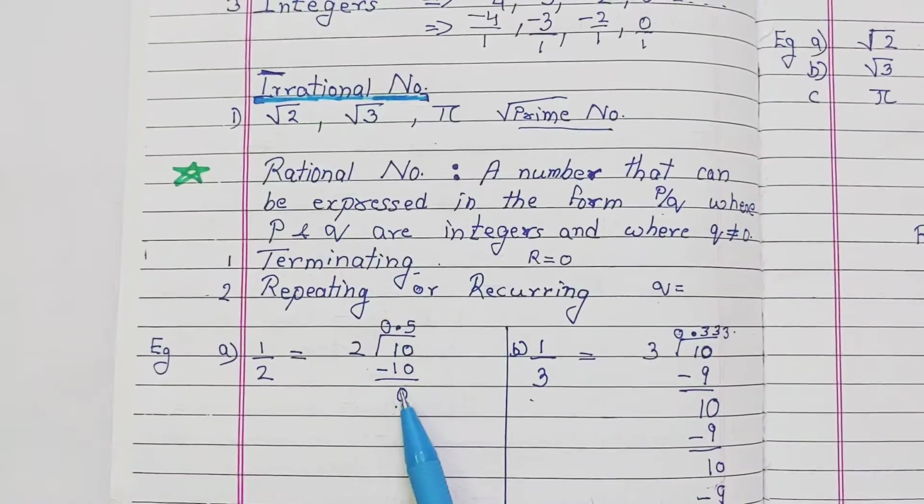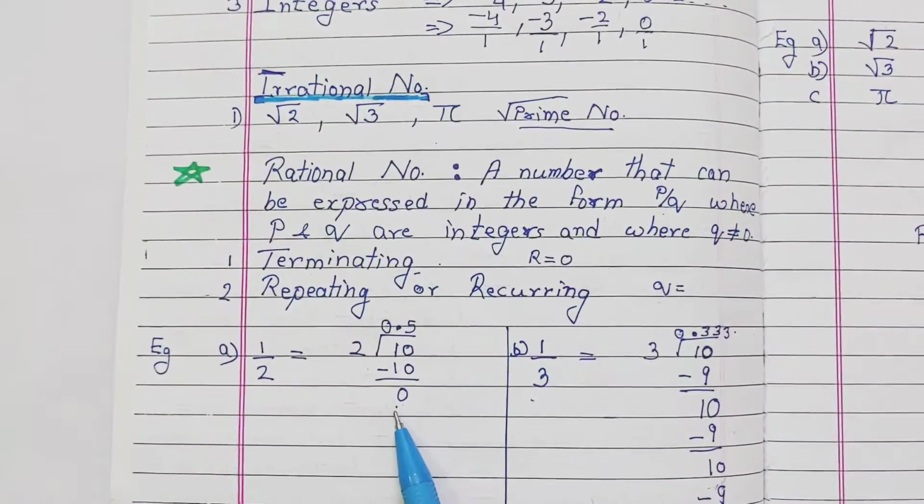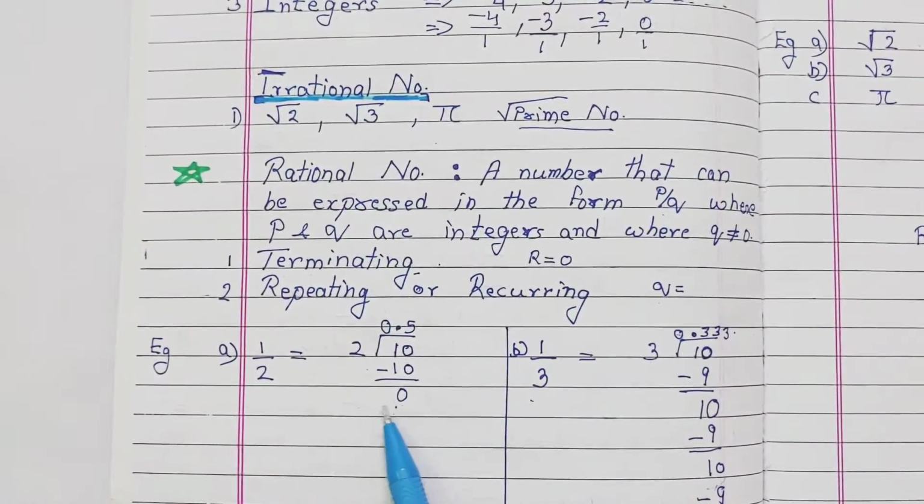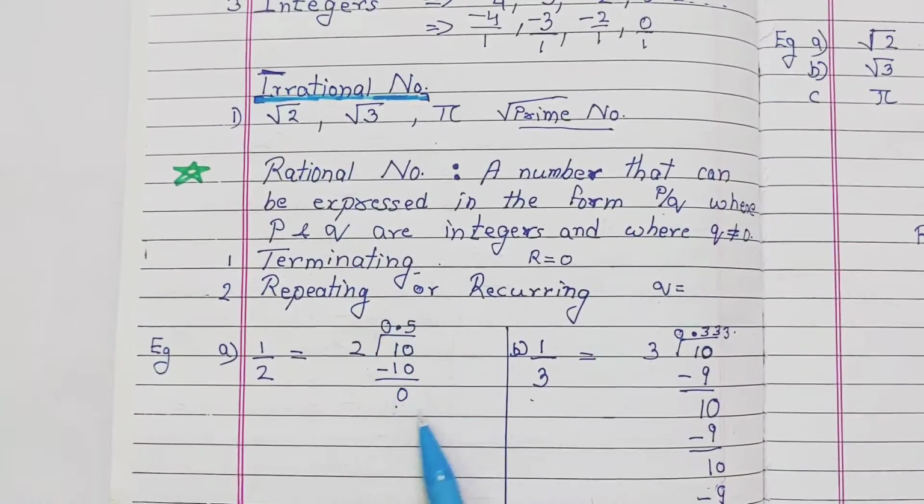Now 2 5s are 10. When I subtract, I get 0, so my remainder is 0. That means this whole thing is completely divisible. Completely divisible is known as terminating. So we can say that this is a rational number, because it is terminating.